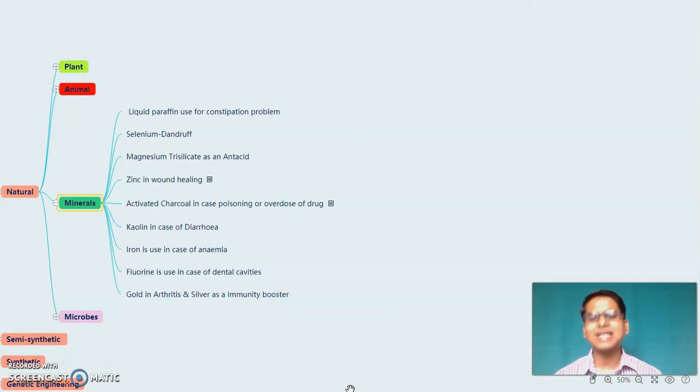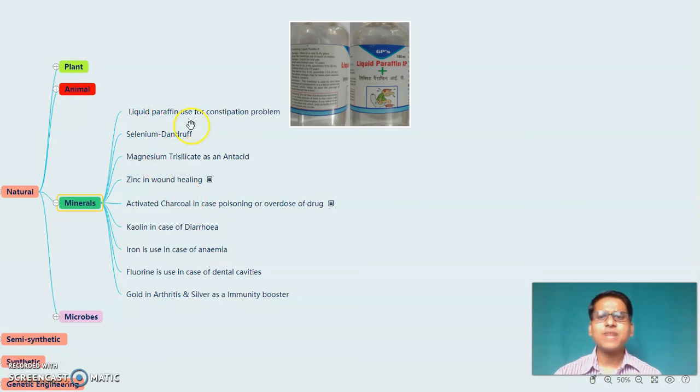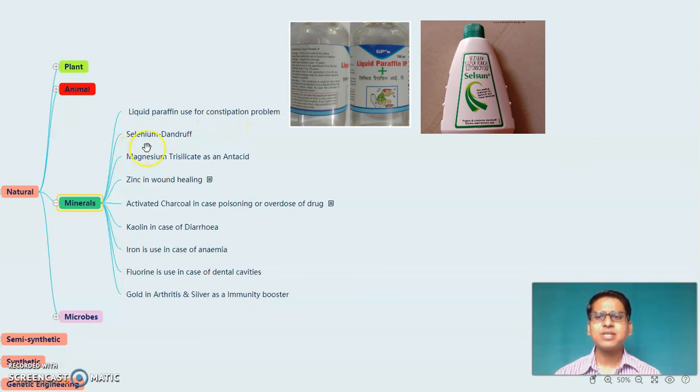These are different categories like metal, non-metallic and others. Let's take few examples. First of all, liquid paraffin. Liquid paraffin is used for constipation problem, used as a laxative. After liquid paraffin, selenium is there. Selenium is used as an anti-dandruff. So in our dandruff shampoo, it is present.